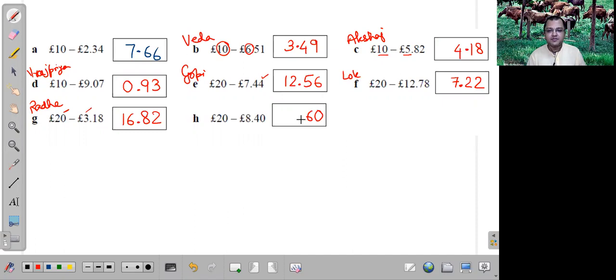Correct. Decimal point. Then 9 minus 8 is 1. 2 becomes 1. Excellent. 2 becomes 1.